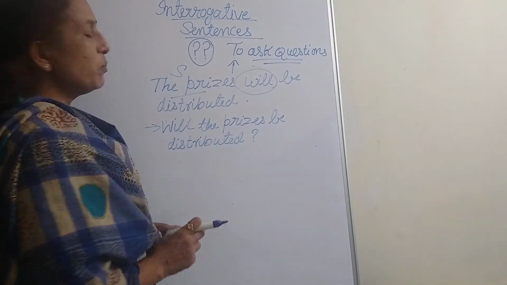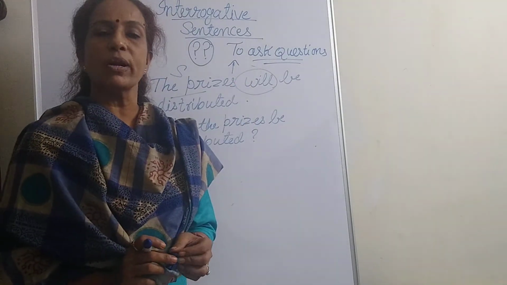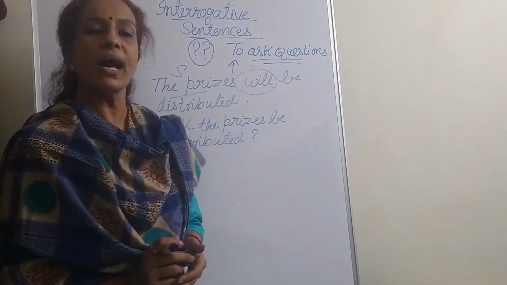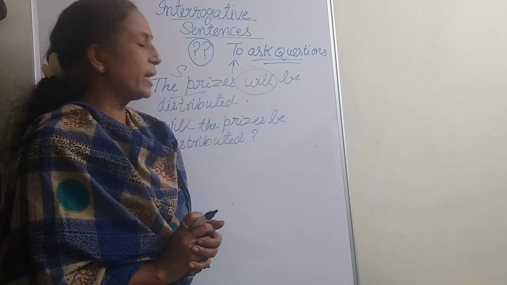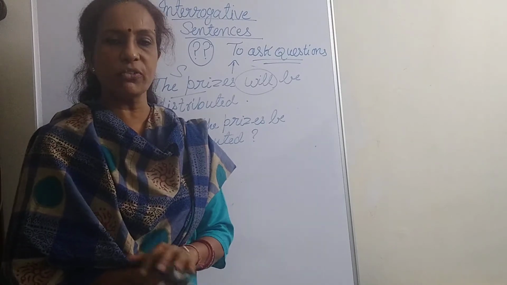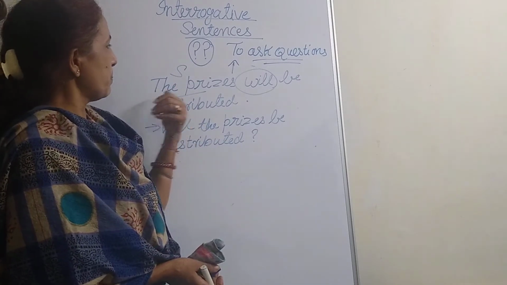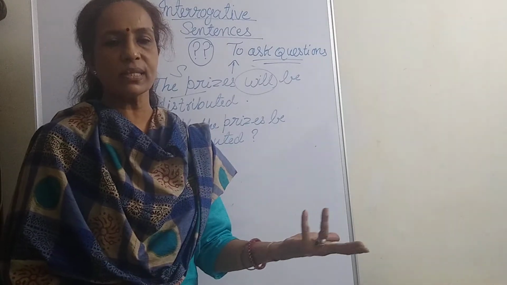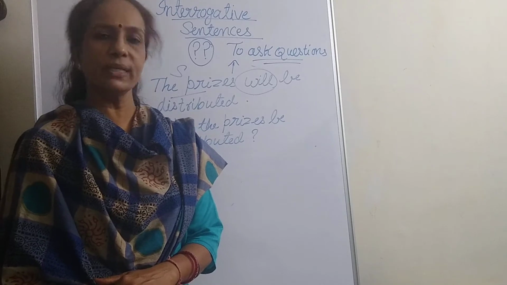One more thing you have to remember is that whenever an interrogative sentence is formed with a helping verb, then the answer, because every question has an answer, will always be a yes or no answer. Either it could be a positive reply or a negative reply. For example, the prizes will be distributed. Will the prizes be distributed? Yes, it will be distributed. Or you get a negative reply: no, it won't be distributed.